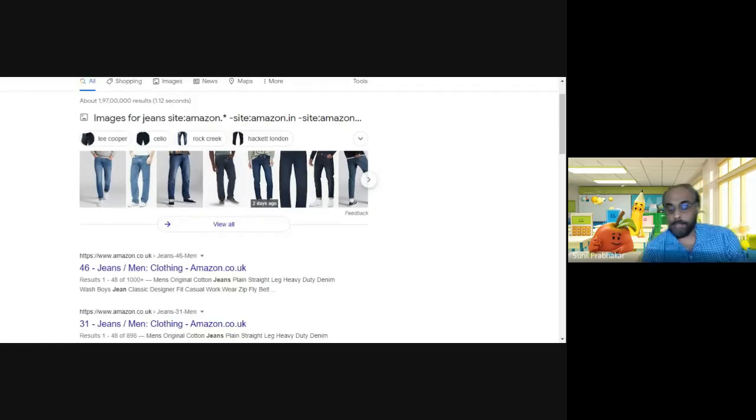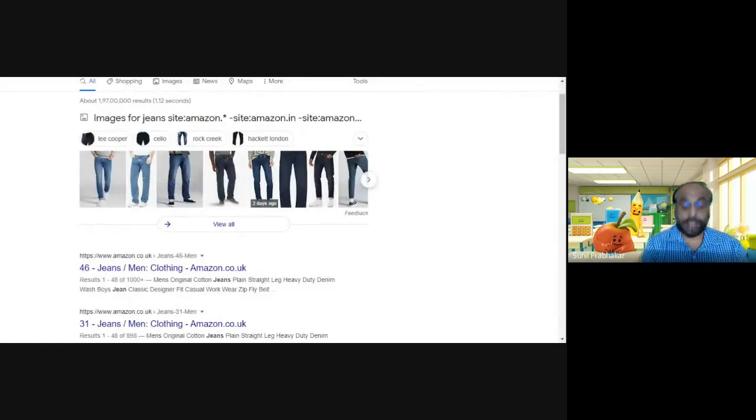So you can use this operator. That means the site operator, the exclude operator, and the force match operator, everything in a single web query.